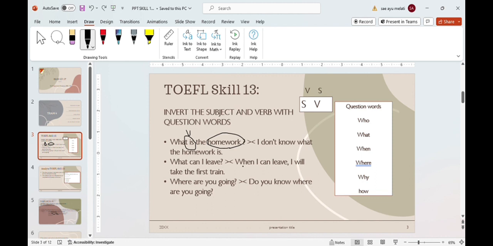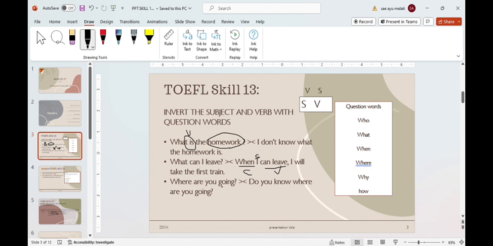When is a connector. I is a subject, and can leave is a verb. This is an approximate TOEFL sentence.